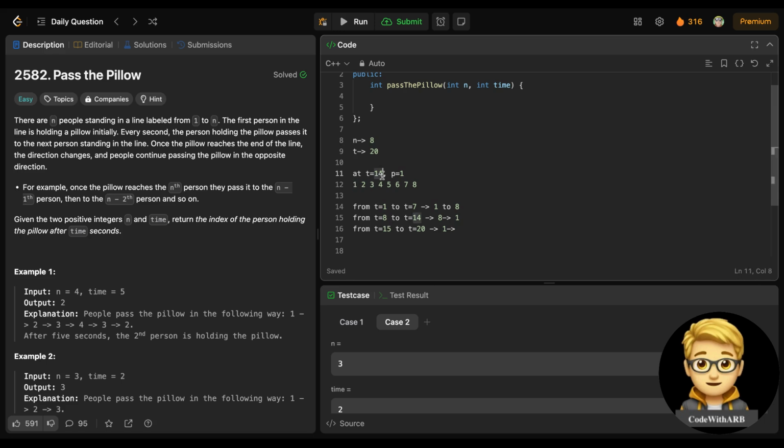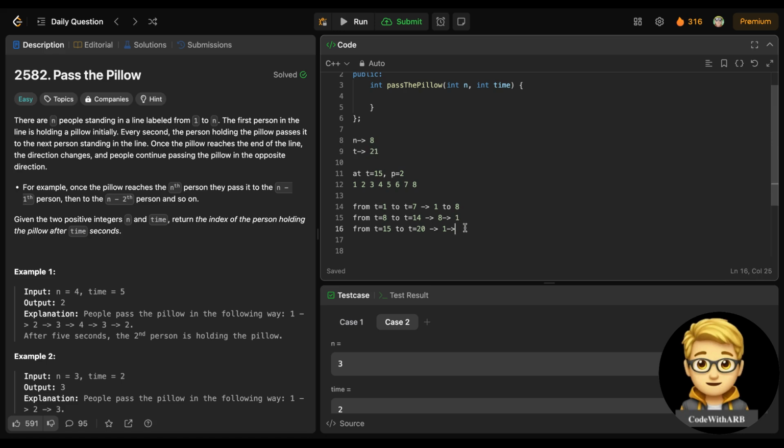For 15 it will become 2, right? 16 at 3, 17 at 4, 18 at 5, 19 at 6, and 20 at 7. So it will move to 7, till 20, right? So basically, if this was 21, it will move till 8, right?